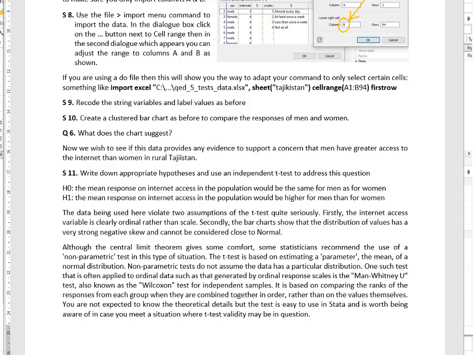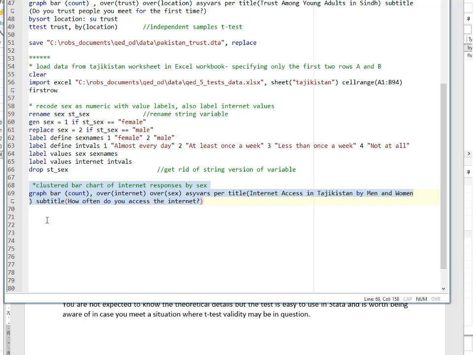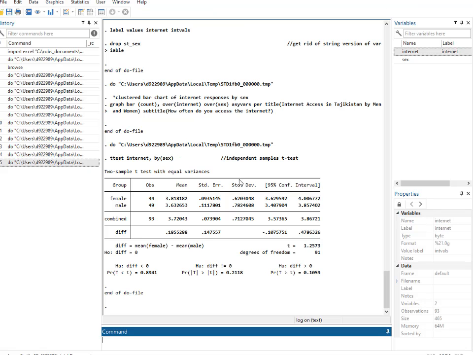So we need a bit of code for that to put into the do file. Okay, let's keep that. So t-test internet, dividing it up by males and females. Let's see what happens. So it's done the t-test. So you've got 44 females, 49 males. That's the mean in the sample. So the difference in the means is quite small, but it's quite a big size sample.